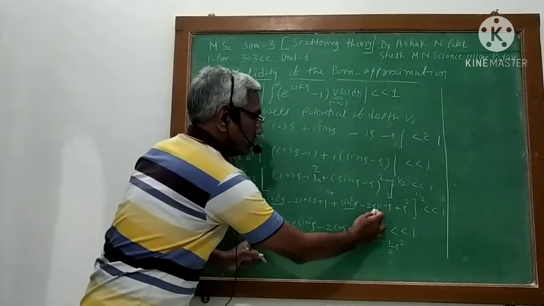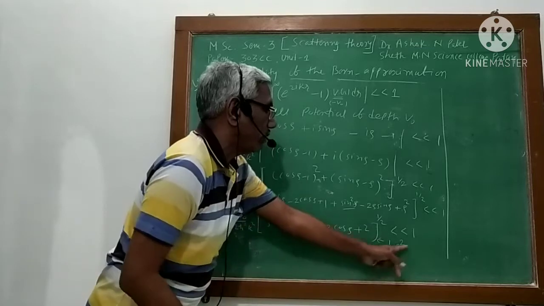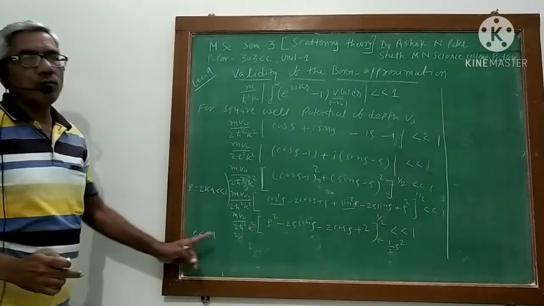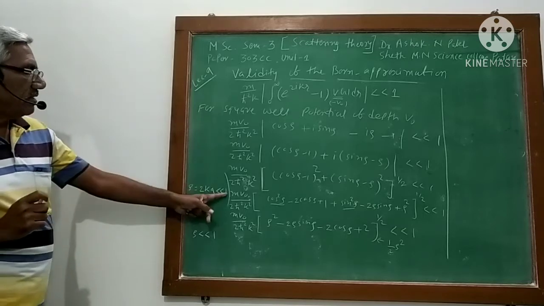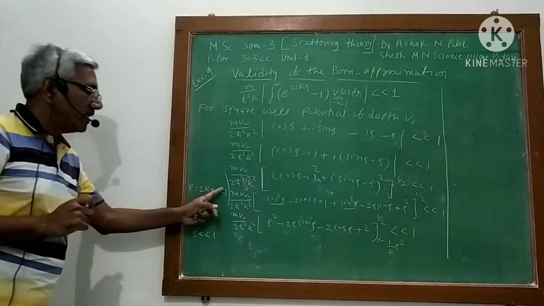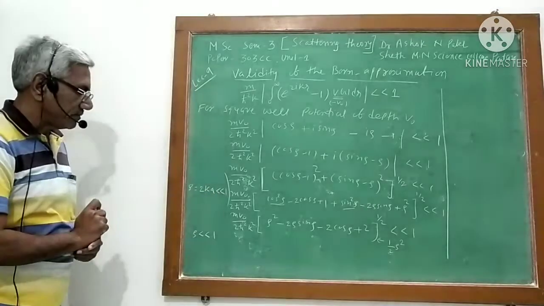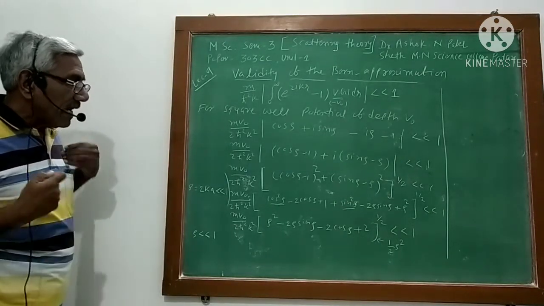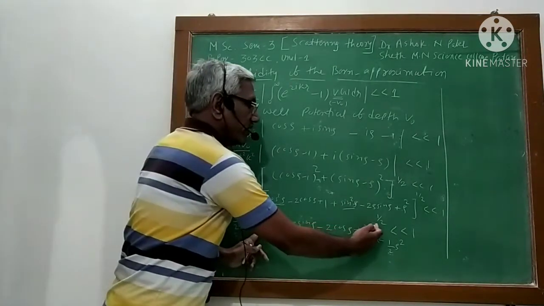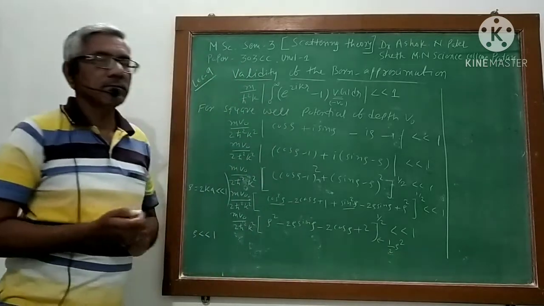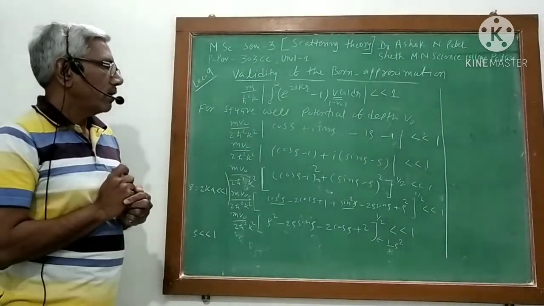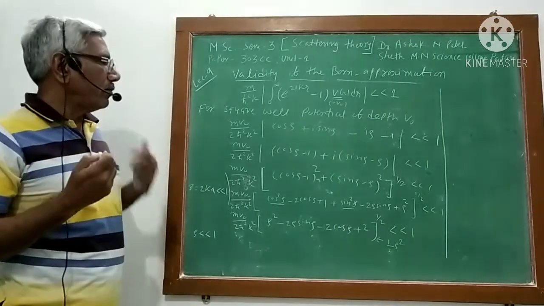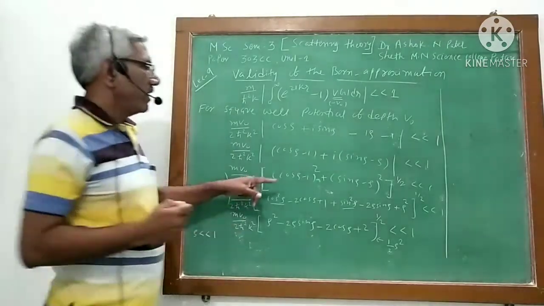This square root term is nothing but 1/2 rho square if rho is less than 1. If rho is less than 1, it means 2ka is less than 1. If this is the case, then I say that this term will reduce to 1/2 rho square. I have stated it without proof, but if you want, I can prove it very easily.